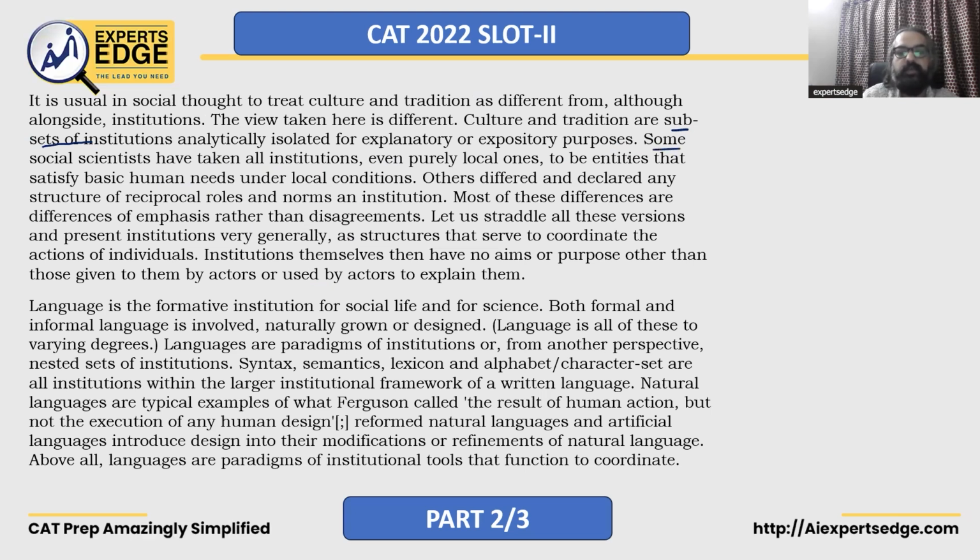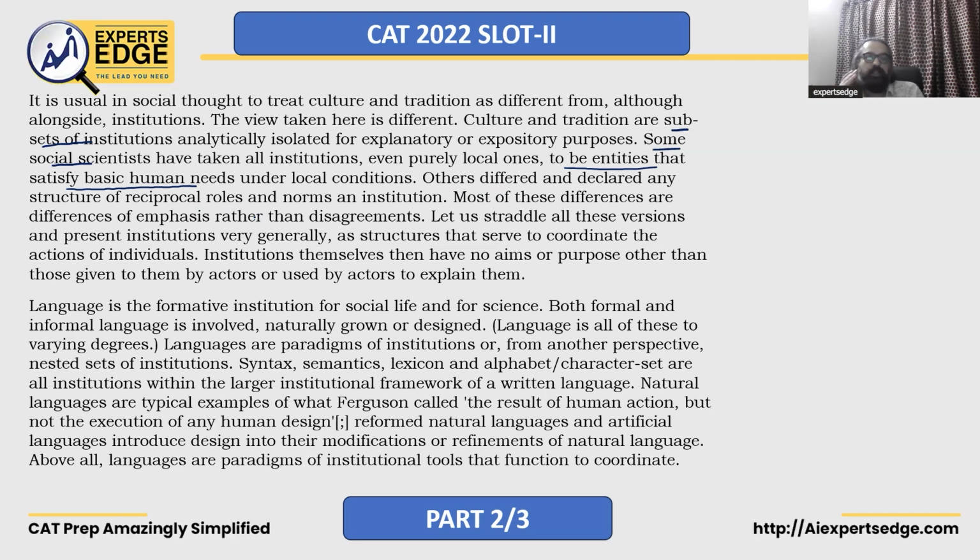So some scientists do what? They have considered all institutions to be entities that satisfy basic human needs under local conditions. Others differed and declared any structural or reciprocal roles and norms an institution. Most of these differences are differences of emphasis rather than disagreements.